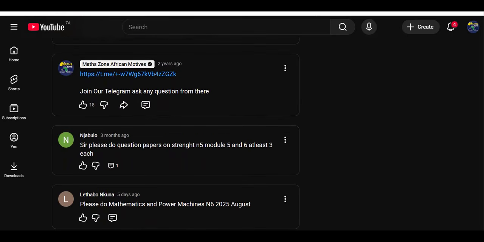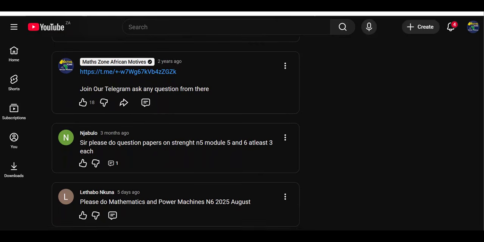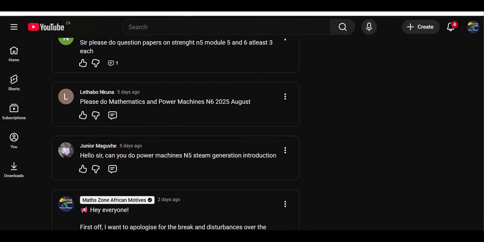Someone says, "Please do papers on Strength N5, module 5 and 6, at least 3 each." Another, five days ago: "Please do Maths and Power Machines N6, 2025 August." All right, those are question papers. "Hello, sir, can you do Power Machines N5 steam generation?" So for engineering, just give us time, guys. From 1 November, I just hope you'll have some days before your examinations, because we still need to finish one or two for your juniors that are writing very soon.